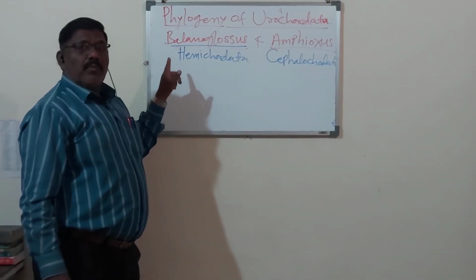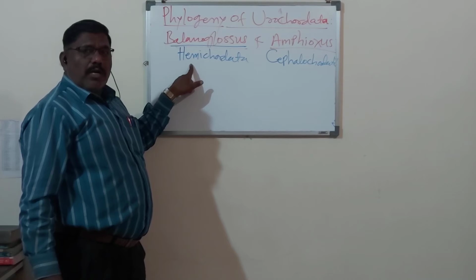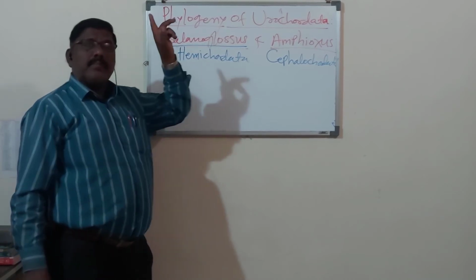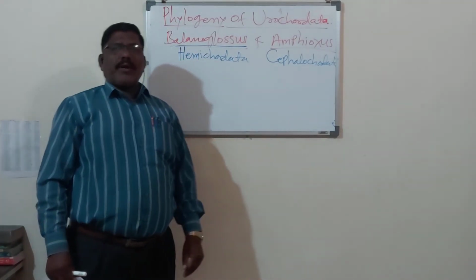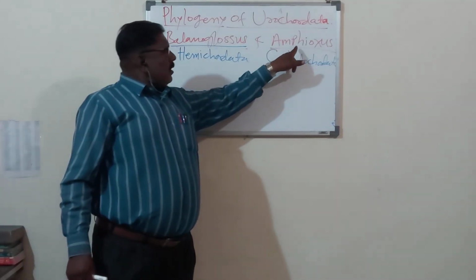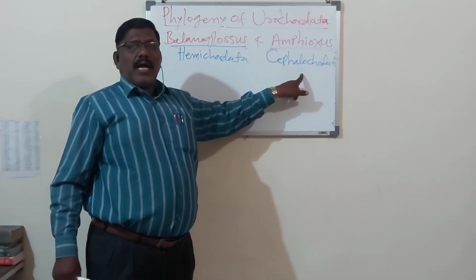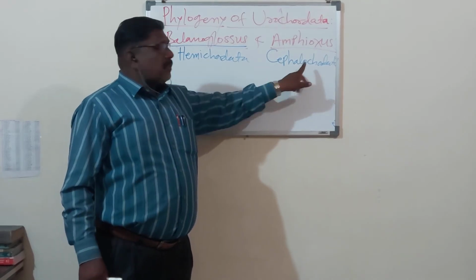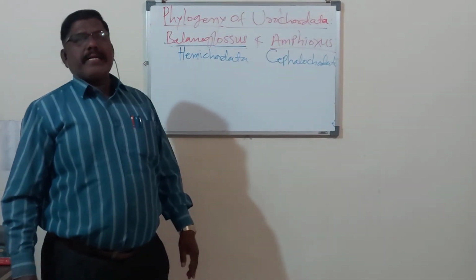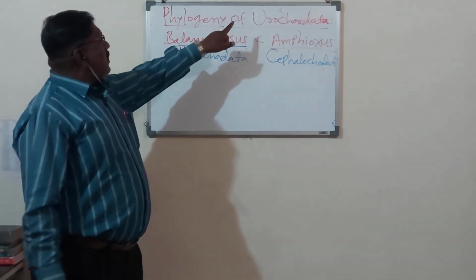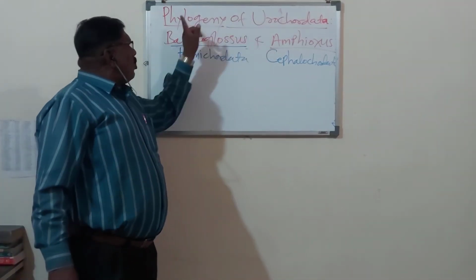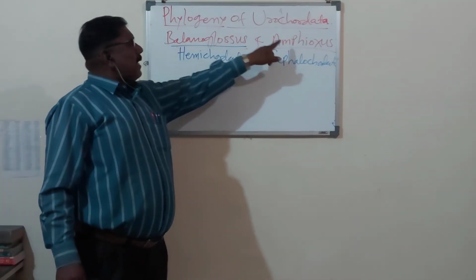Remember, balanoglossus is an animal of subphylum hemichordata, which belongs to the phylum protochordata. Here amphioxus is the best example of subphylum cephalochordata, and subphylum cephalochordata belongs to the protochordata. So this urochordata has phylogeny with balanoglossus and amphioxus.